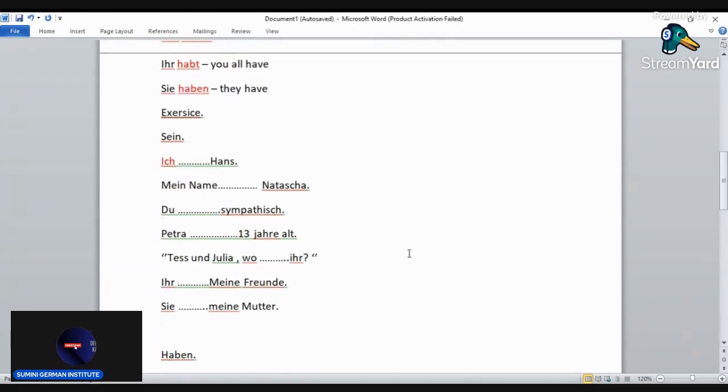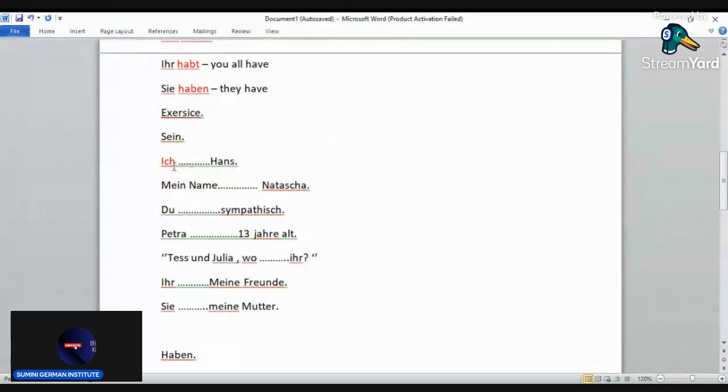Now let's go through an exercise. Let's start with Sein. In this exercise, you should know that it is not a must for you to understand the complete sentence. What is a must is for you to write the correct conjugation of the verb according to the subject. So we look at the subject. The most important is the subject. The subject will help us conjugate the verb. Okay, so at this point you can pause the video to do the questions, and if you're done, unpause, and then let's go through together.